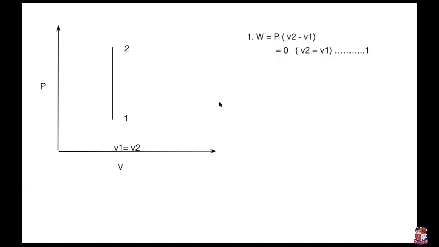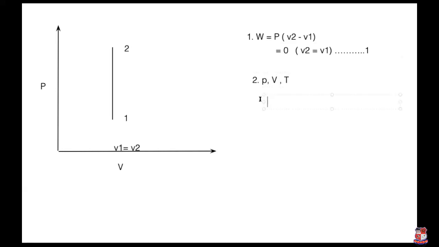First equation, work done. Then the second equation is the relation between pressure, volume, and temperature. Relation between P, V, and T. For this, you have to prepare the combined gas equation case.